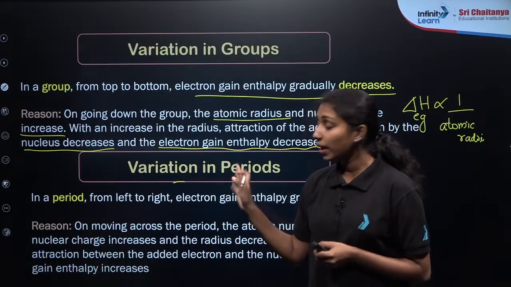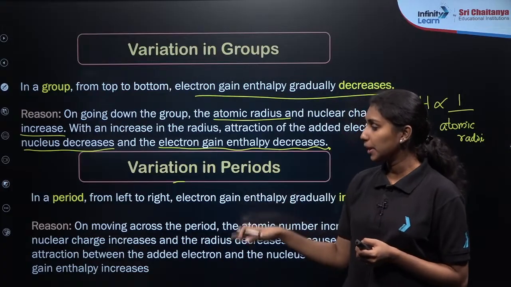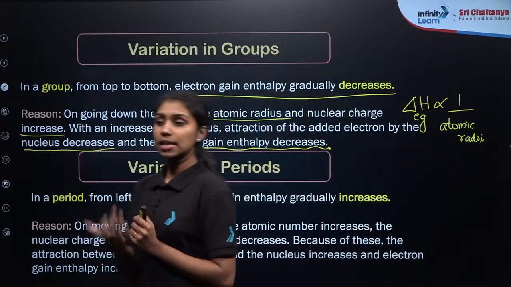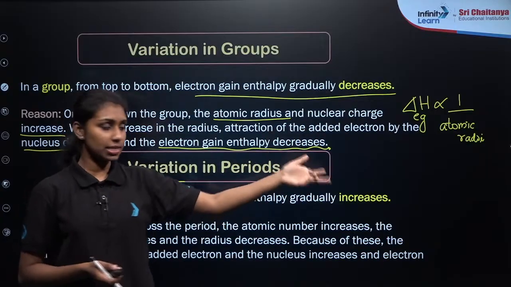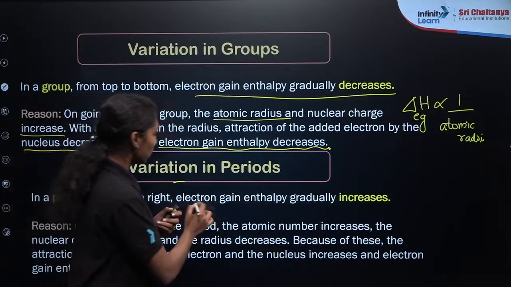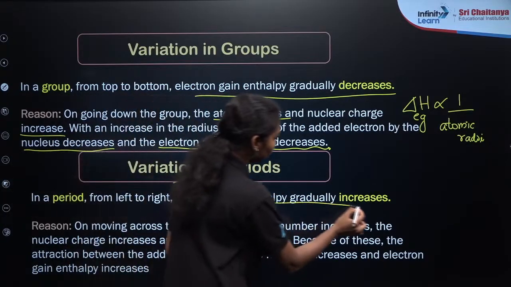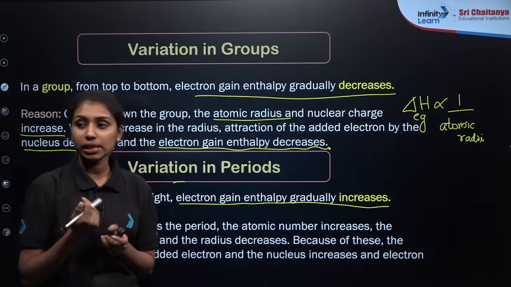Now we need to talk about the variation in a period, right? Generally in a period, from left to right, what is happening to the size? Size decreases. So size is again inversely proportional to delta H eg, or electron gain enthalpy. So moving from left to right in a period, electron gain enthalpy gradually increases, right?